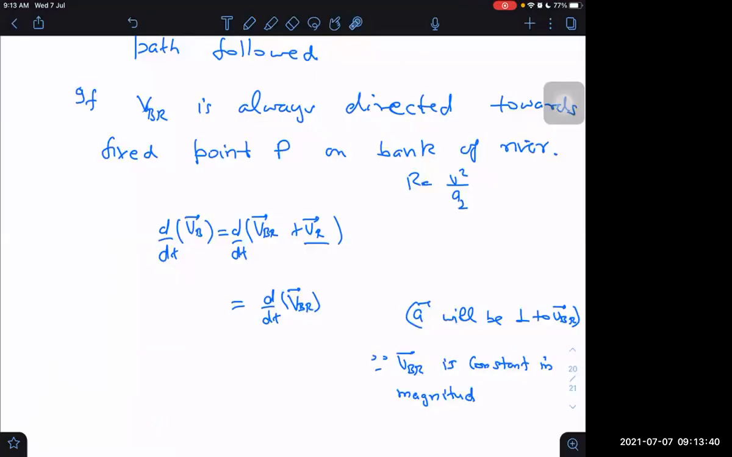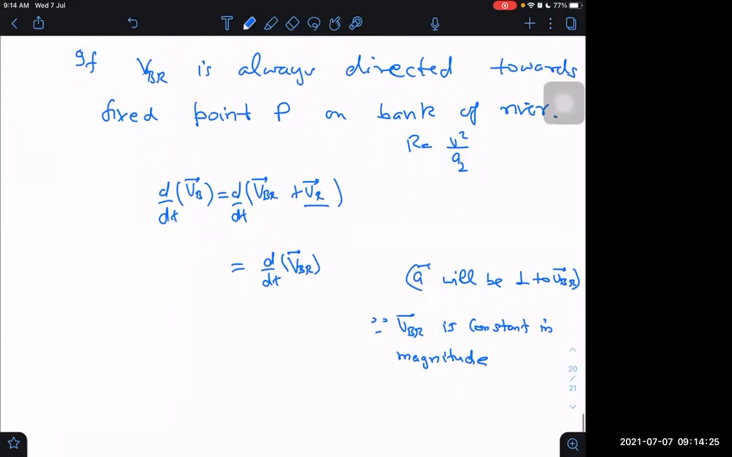Oh, yes, I was saying this thing here, that acceleration will be perpendicular to VBR. Why? Because VBR is constant in magnitude. Whenever a vector is constant in magnitude, then rate of change of that vector cannot be along the vector, but it will be always perpendicular to the vector. Understood? I have told you tangential acceleration means rate of change of speed, but the other one, that is perpendicular acceleration, is due to rate of change of direction.